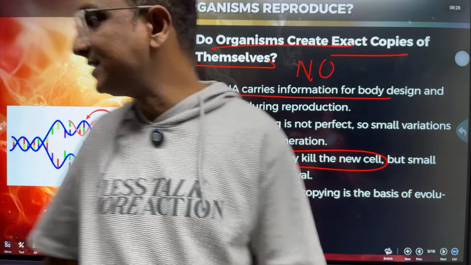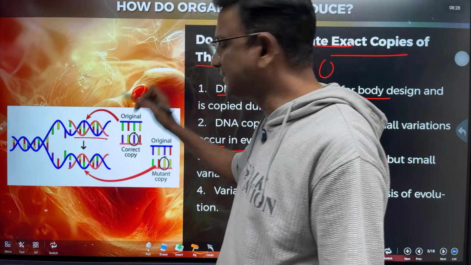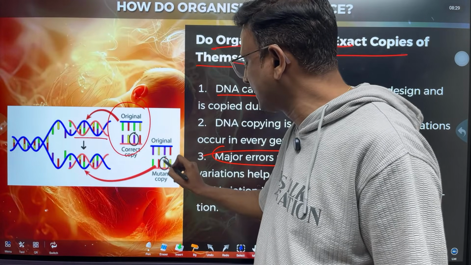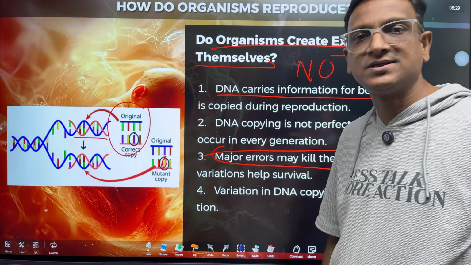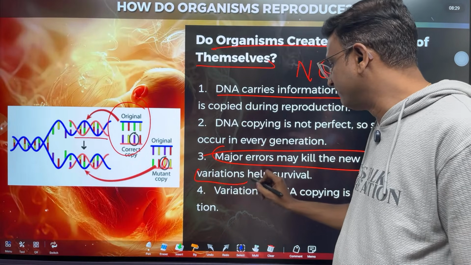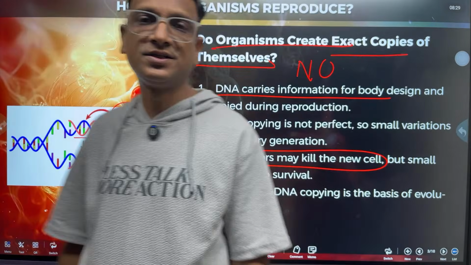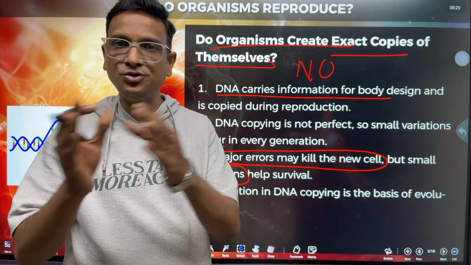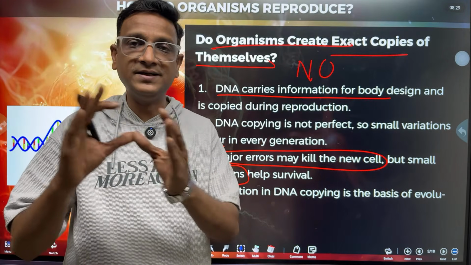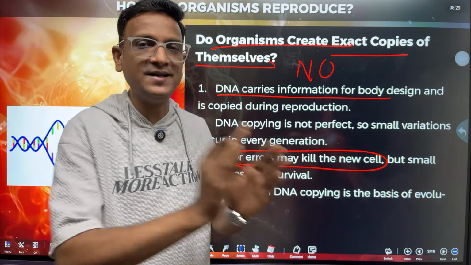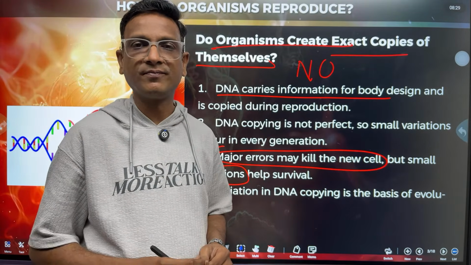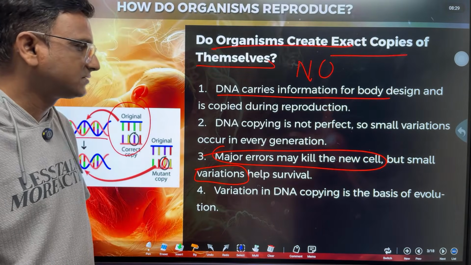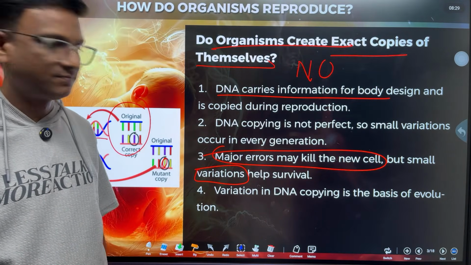Here in the picture you can see, if the DNA is exactly copied, this is the original. But while formation of the DNA, there will be some changes. So these changes are called variations. So during reproduction, parent to children, the DNA is transferred, but the DNA is not exactly copied. There is some change in the new copy, that is called variations. So variations are small, very little changes, not big changes.